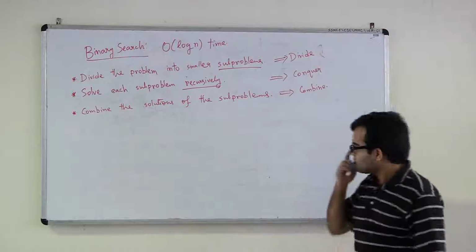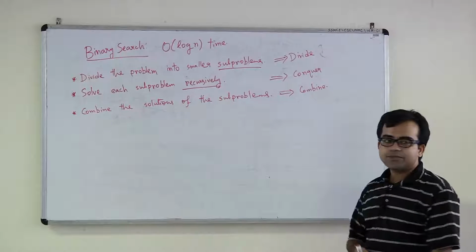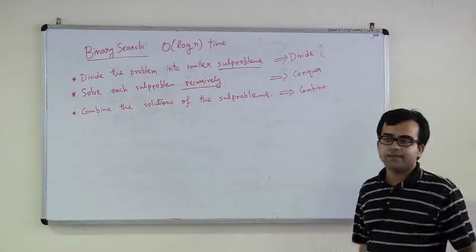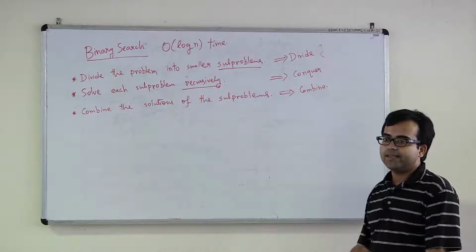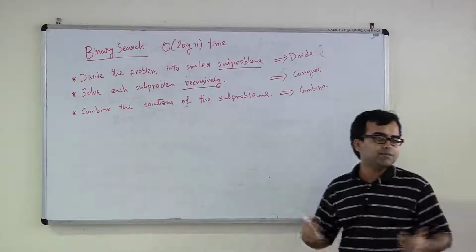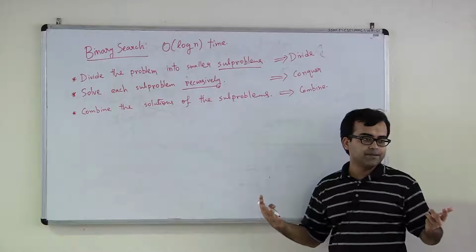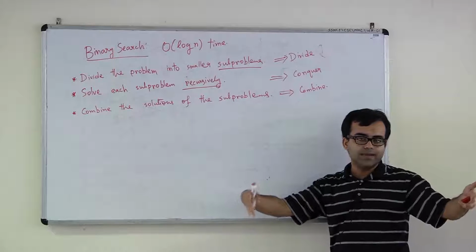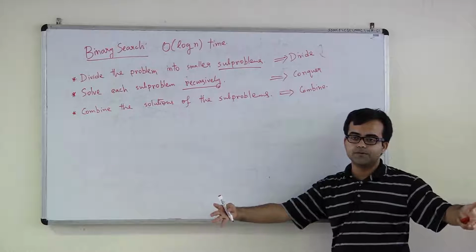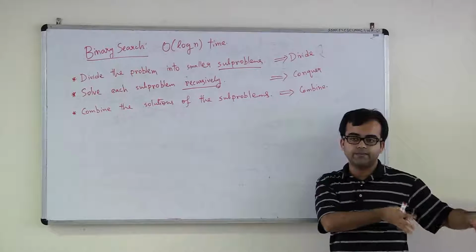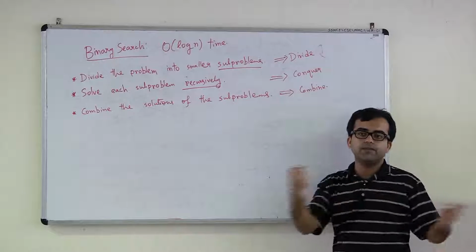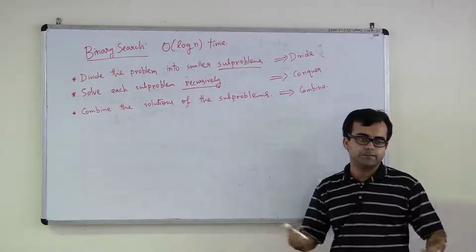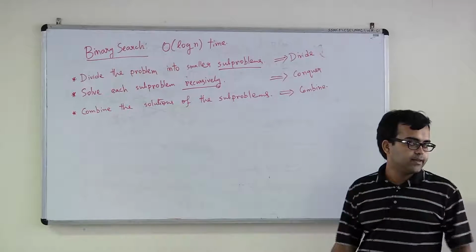Okay? So it's almost like this. Suppose you have lost a key somewhere in this building, and you want to find where the key is. So your initial problem is find the key inside the whole building, and now you are just partitioning it into sub problems. So you first go to one room, and then your problem is find the key in this room. Then you go to the next room, find the key in that room, and you stop when you found the key in one of these rooms. So finding a key in one of these individual rooms is a smaller sub problem than finding a key in the entire building.